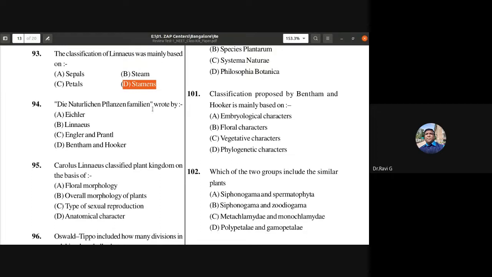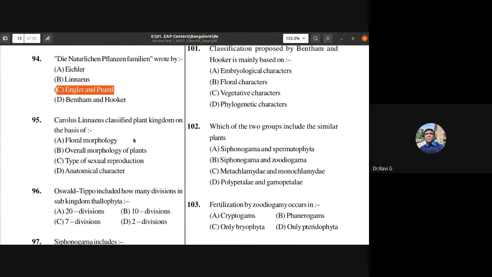Die Natürlichen Pflanzenfamilien, the natural flowering plant families, that is what the title is. Was it written by Hooker, Linnaeus, Engler and Prantl, or Bentham and Hooker? See, Die Natürlichen Pflanzenfamilien was written by Engler and Prantl. They were German taxonomists. Their system of classification is more of a phylogenetic system of classification.